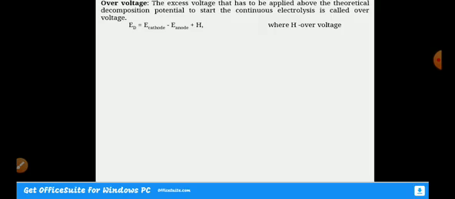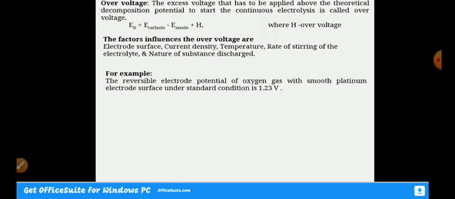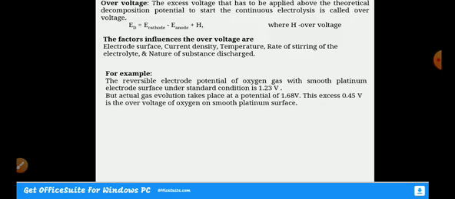I have given here ED is equal to E cathode minus E anode plus the overvoltage, that is the factor influencing. I will give an example here. The reversible electrode potential of oxygen gas with a smooth platinum electrode surface under standard conditions is theoretically 1.23. It is supposed to take place, but it is not so. As and when we apply 1.68 volt, then the reaction takes place, and the difference, 1.68 minus 1.23, that is 0.45 volt, is what we call overvoltage. So this is how we have to explain.